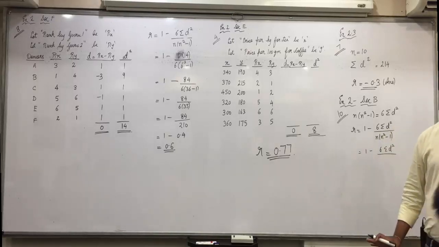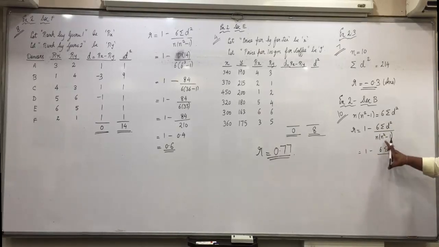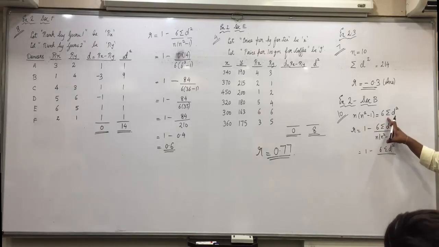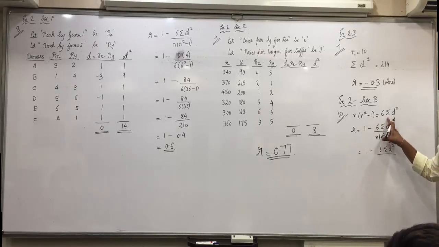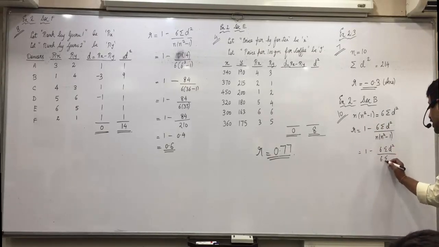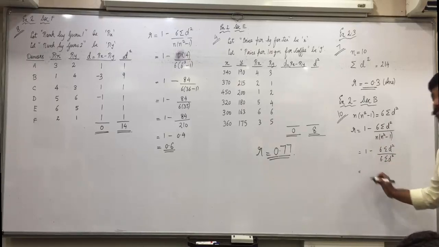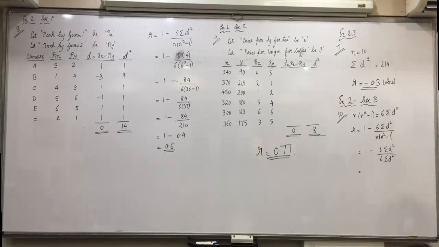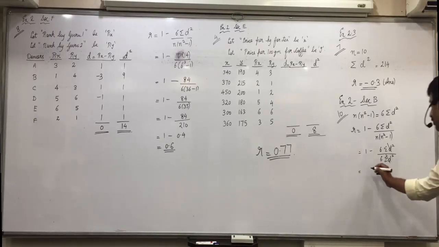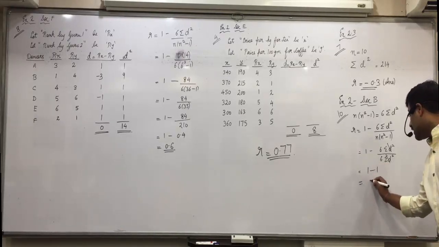What will we write in place of n into n square minus 1? 6 sigma d square. Yes, Vanshi, next step. Then what will remain? 1 minus 1 or 1 minus 0? Very good. Sit down. 1 minus 1, that is 0.